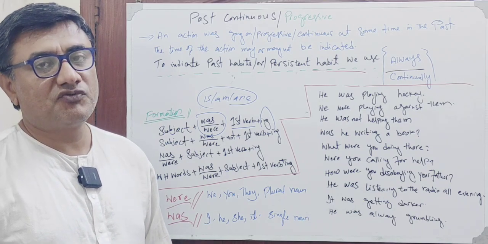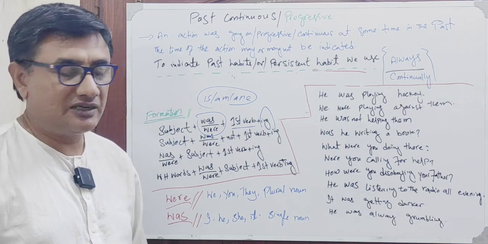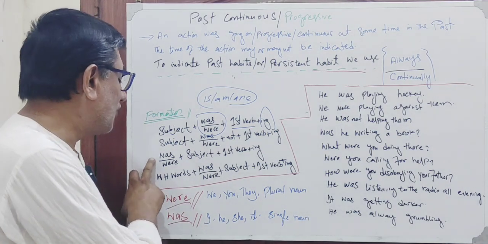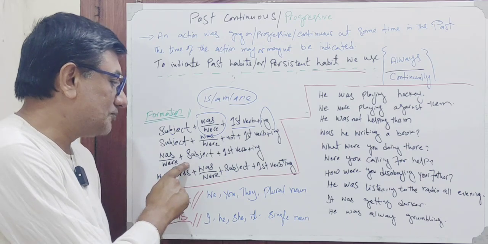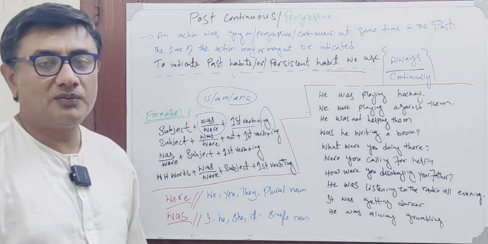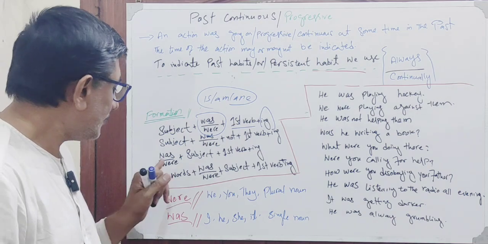And similarly, if we want to make a sentence questioning or interrogative, then we need to put was or were in the beginning of the sentence, then subject, then first form of verb, and then the rest of our sentence.